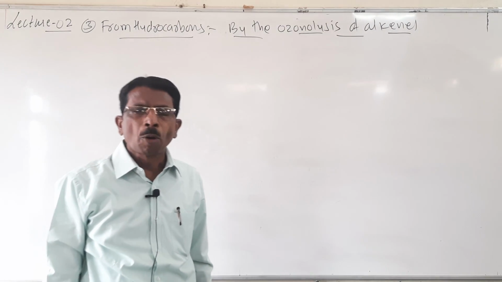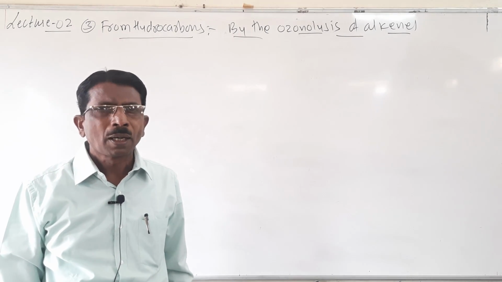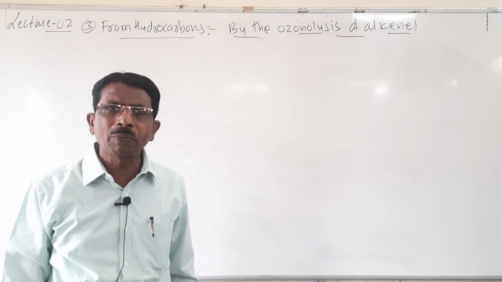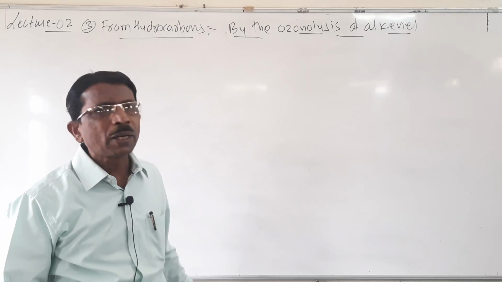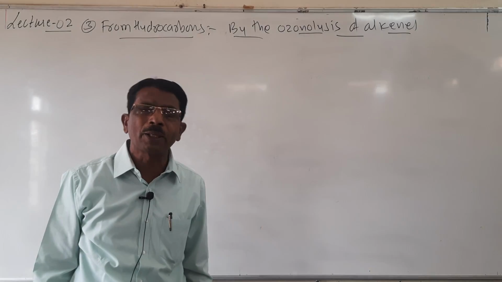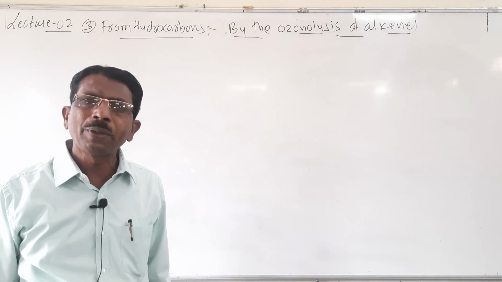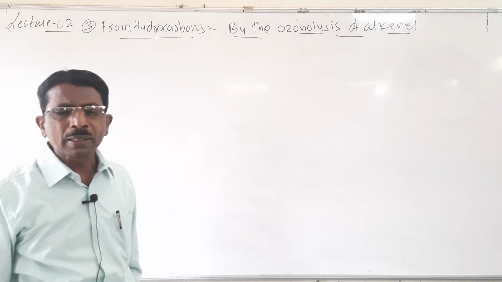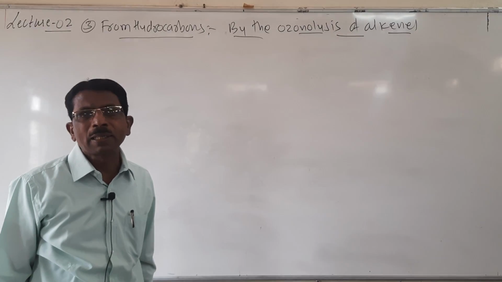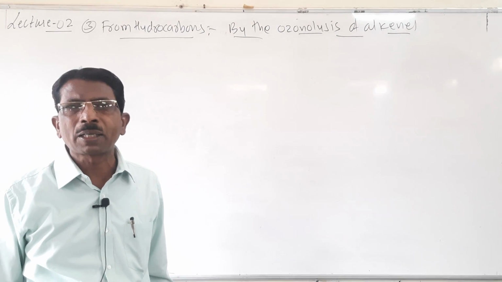So here, when alkenes are treated with ozone, it forms alkene ozonides, and when these alkene ozonides are treated with zinc and water, it forms aldehydes and even ketones, or it may be a mixture of aldehydes and ketones. It depends upon the nature or type of alkene which we are using, also called the substitution pattern of alkenes. It may give aldehyde or it may give ketone.